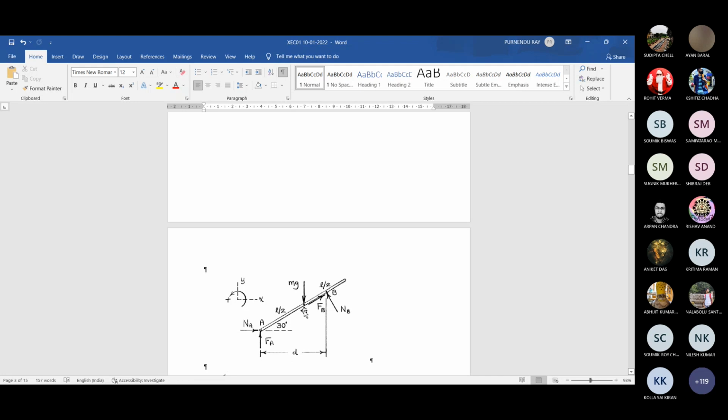Half L is such that it is less than D divided by cos 30. This is D. D divided by cos 30 is this length between A and B over this rod. And if half L is less than that, naturally this total weight mg will be acting vertical downward through this half L point. Now, as it is a case of non-concurrent coplanar force system, we need to consider three equations. Two force equilibrium equations and a moment equation.